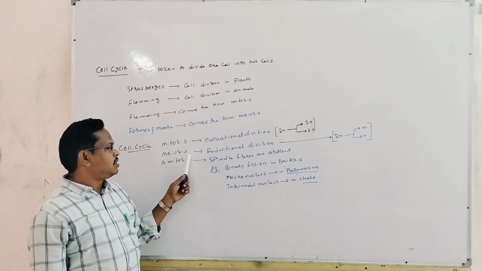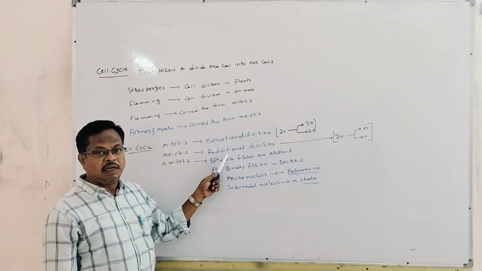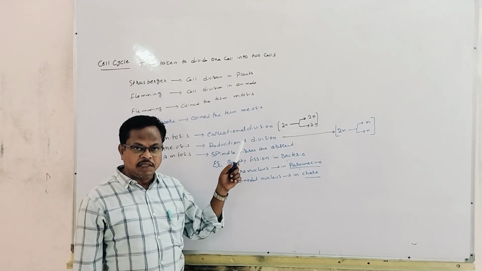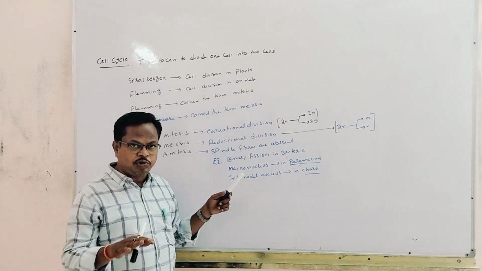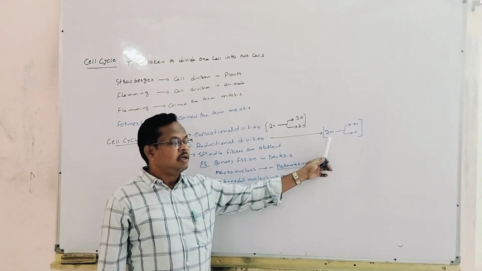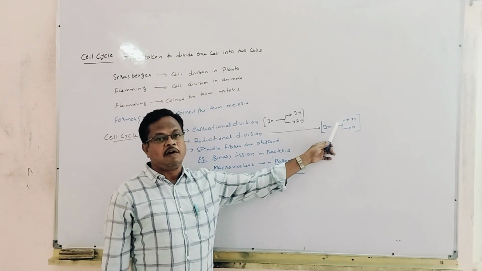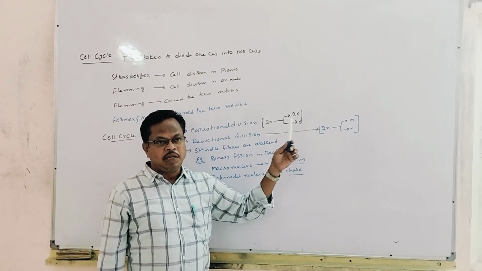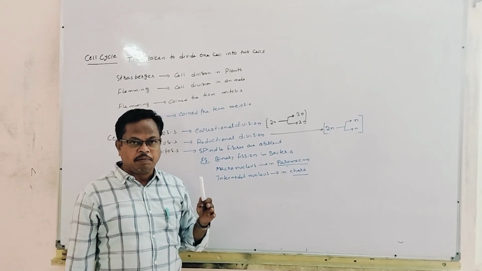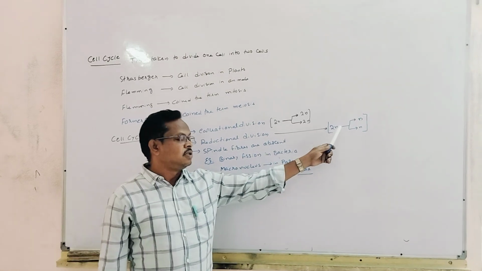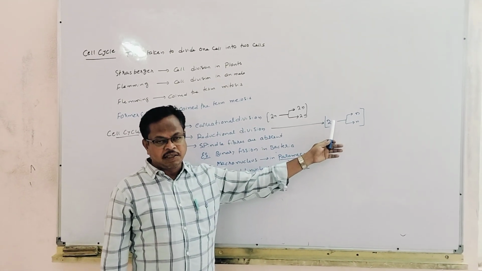Coming to meiosis, it is called reductional division. Reduction means the chromosome number present in the parent is going to reduce to half. For example, the chromosome number is diploid and it is going to reduce to half, n and n. n means haploid. So the number of chromosomes present in the parent is going to reduce to half in the daughter cells. So it is called reductional division.